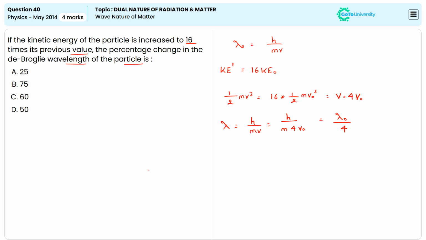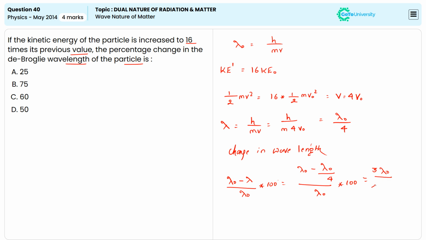Thus, the percentage change in the wavelength is given by change in wavelength, that is lambda naught minus lambda divided by lambda naught into 100 percentage. Then we can write lambda naught minus lambda is equal to lambda naught minus lambda naught by 4, divided by lambda naught, into 100. Lambda naught minus lambda naught by 4 is nothing but 3 lambda naught by 4.